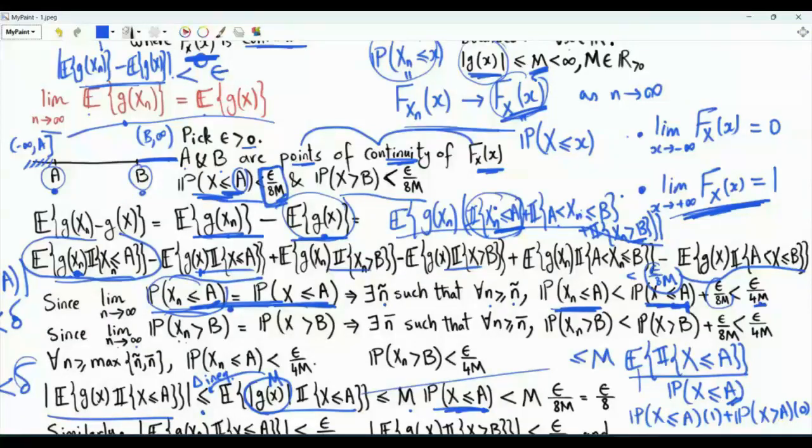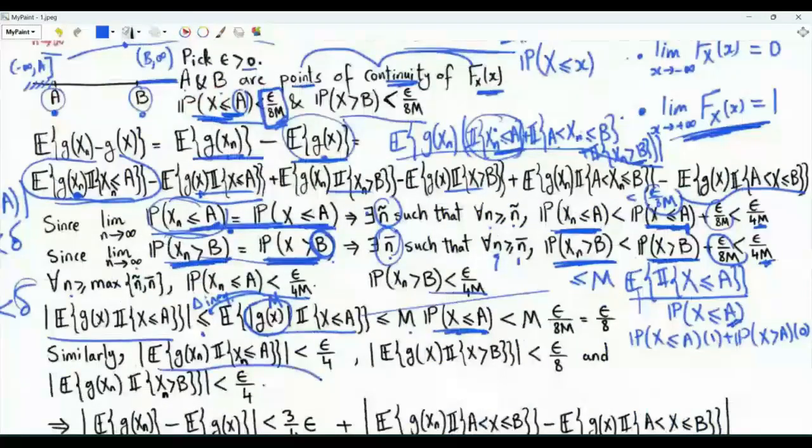Also, the limit as n tends to infinity of the probability xn greater than b is equal to the probability that x is greater than b. Note that this is the complementary CDF and this is the complementary CDF. Moreover, the point b is a point of continuity of the CDF of random variable big X. We have this limit statement and it means something similar to above. There exists n bar such that for every n greater than or equal to n bar, this probability is upper bounded by this probability plus any arbitrary positive quantity. Let's choose it to be epsilon over 8m, but this probability itself is upper bounded by epsilon over 8m. So an upper bound on this is epsilon over 4m. If we choose an n greater than the maximum of n tilde and n bar, then these two upper bounds will hold simultaneously.